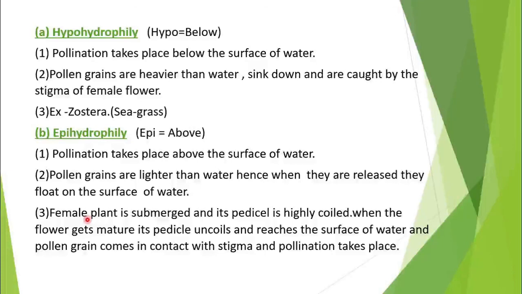Its pedicel is too long and it is highly coiled. As soon as the flower gets mature, the pedicel uncoils and it reaches up to the surface of the water where the pollen grains are floating. Naturally, the pollen grain comes in contact with the stigma and the pollination takes place. So this is epihydrophily, which generally takes place in Vallisneria.